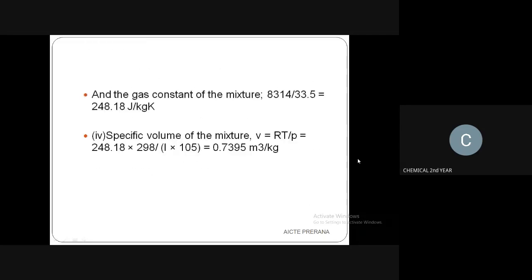Then for the specific volume, we have the formula v equals R into T divided by P. Substitute all the values, we already know everything. For pressure, they have given it in bar, so you have to convert it, then substitute all the values, and you will get the answer as 0.7395 meter cube per kg.